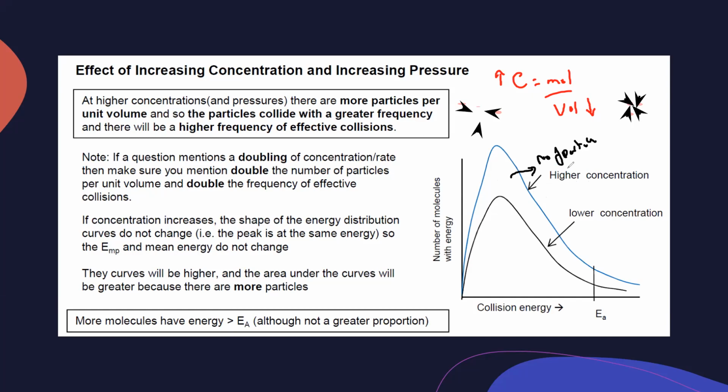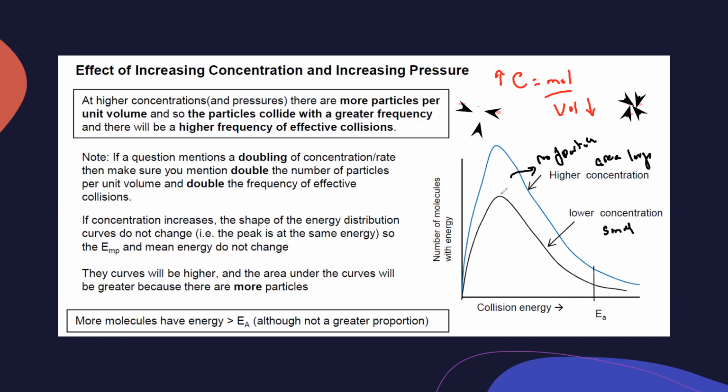Higher concentration means more particles in a small space, and lower concentration means few particles in a large space. So when we have a high concentration, a greater number of particles in a unit space, this will have a large area. Higher concentration, the area will be large. But lower concentration, the area will be small.